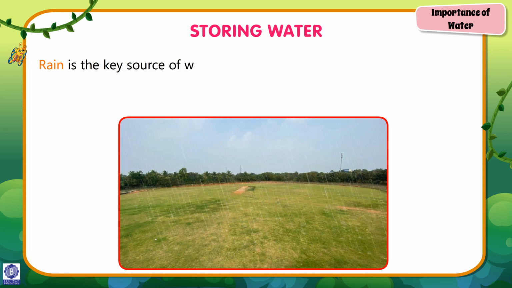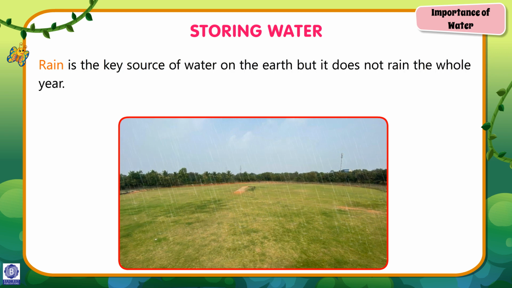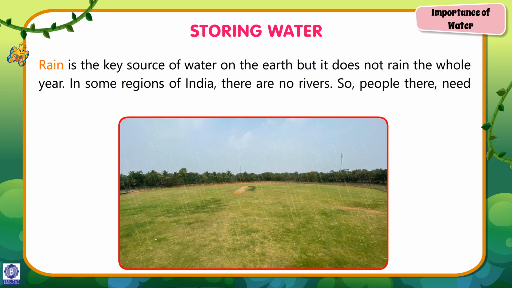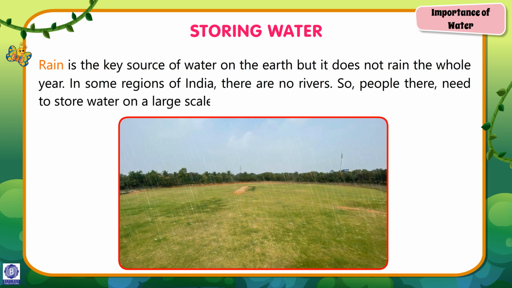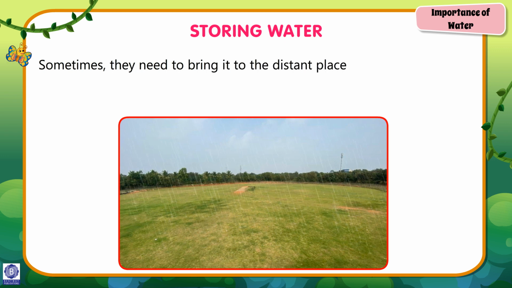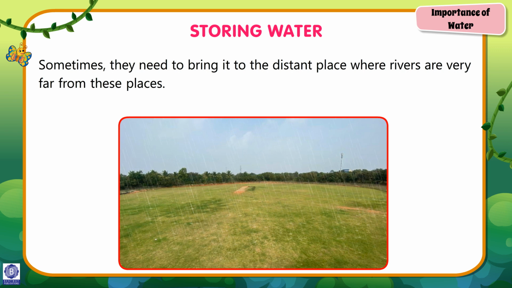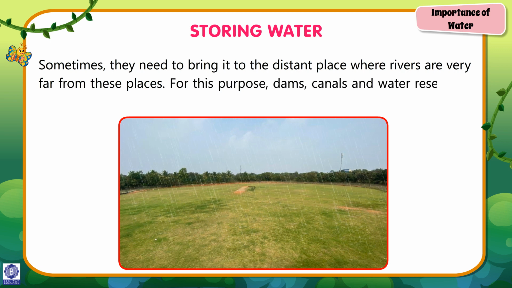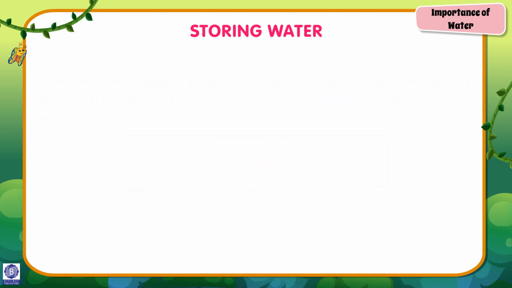Rain is the key source of water on the earth, but it does not rain the whole year. In some regions of India, there are no rivers, so people there need to store water on a large scale. Sometimes they need to bring it to a distant place where rivers are very far. For this purpose, dams, canals, and water reservoirs are built.